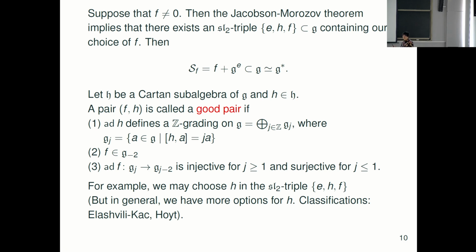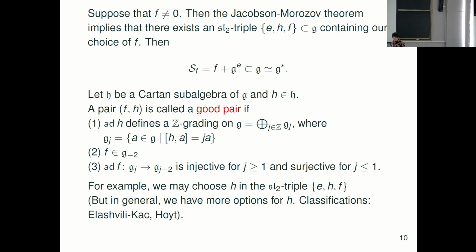Then we can define S_f as f plus the centralizer of e inside g. We want to identify g and g* by the Killing form, so we think of it as a subvariety of g*. Then I want to explain the Poisson structure on this Slodowy slice. To understand the Poisson structure, we introduce a Hamiltonian reduction to define this Slodowy slice.